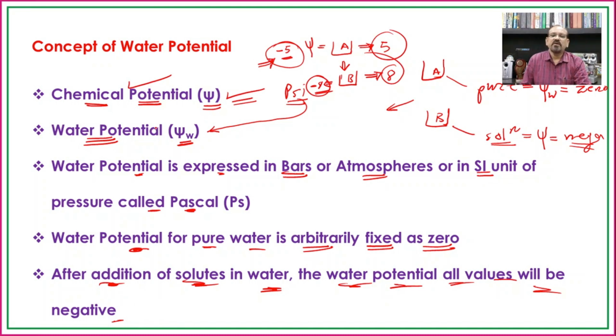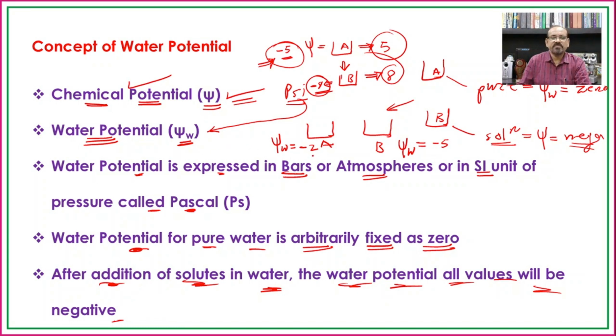In this way, we can find out, if there are two containers, A and B, and the water potential of A is -2 and the water potential of B is -5.